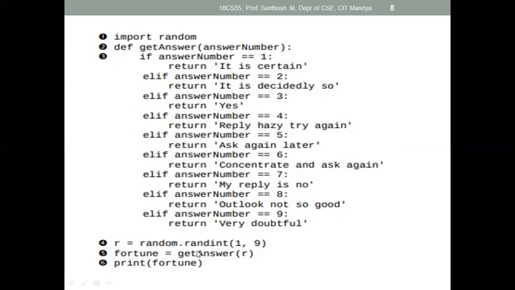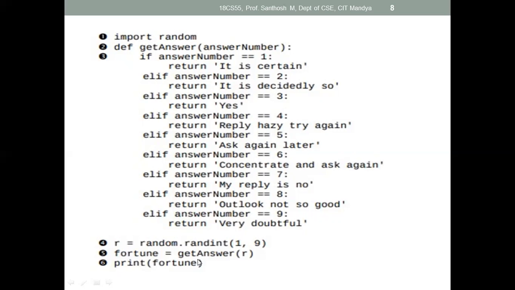And then next, on the fifth line, we call a function. When we call that function, this third statement will get executed. Through using r, we are passing a value to answer_number. This one is the argument, this one is the parameter. It accepts the value, and then based on that it will print a result. It will return the value to fortune.